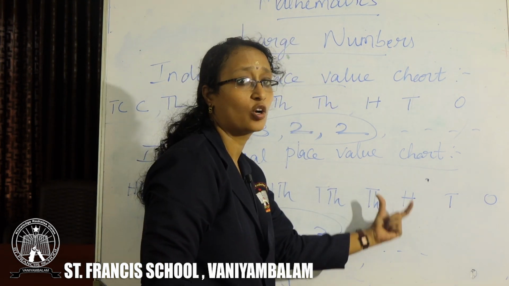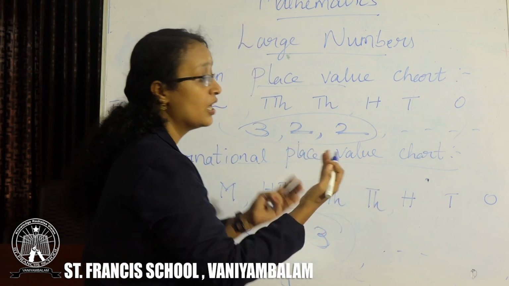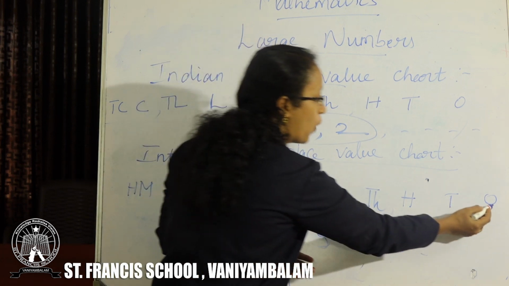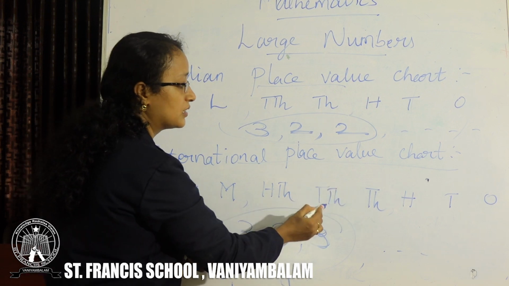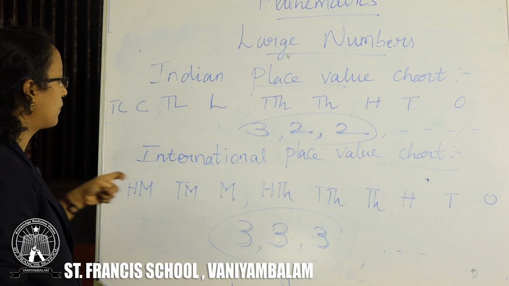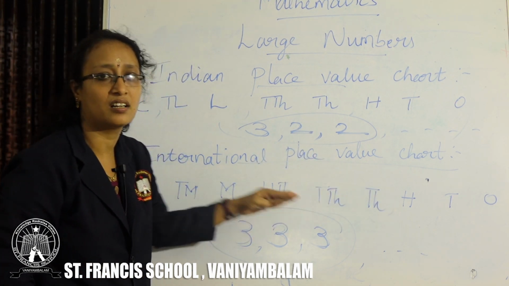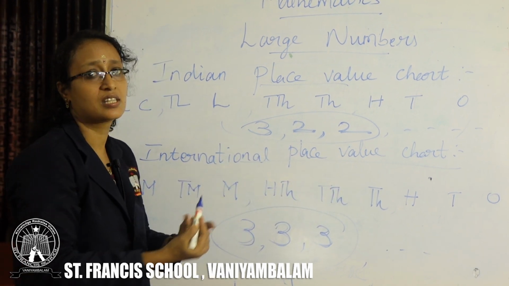You have to place the commas after 3 digits, starting only from the ones place. So, ones, tens, hundreds, comma, 1000, 10,000, 100,000, comma, million, 10 million, 100 million. So, you have to split it in 3 digits.